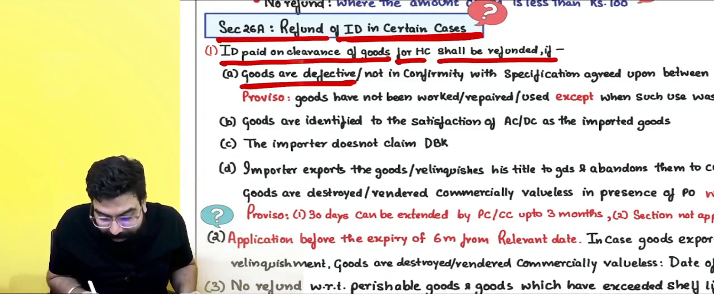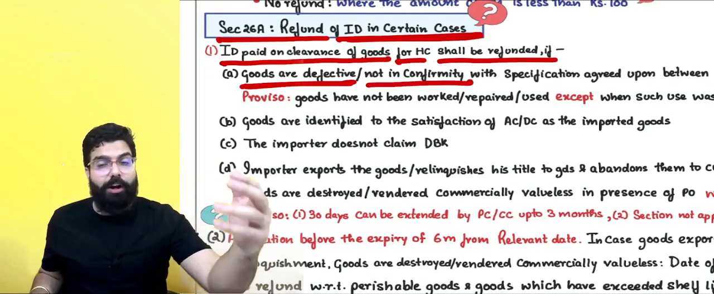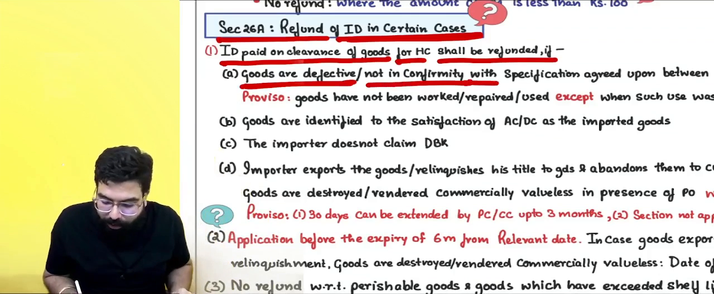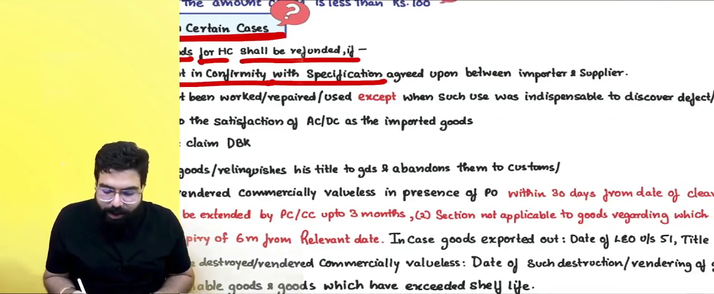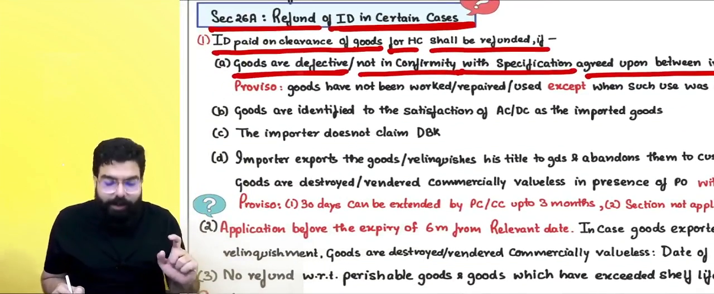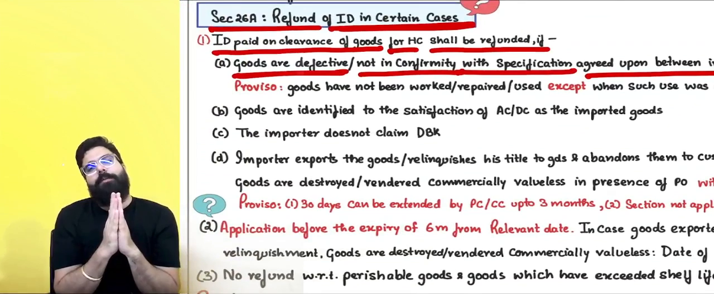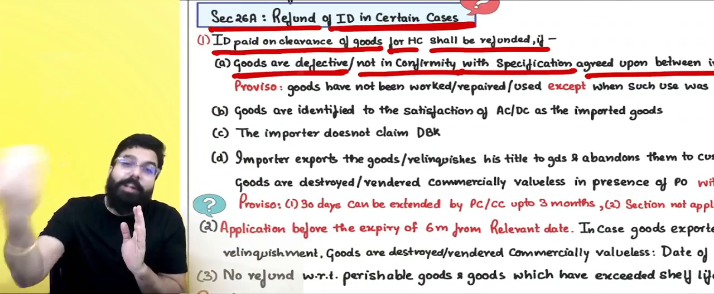If goods are defective, not in conformity. You ordered an Apple iPhone, they give you a pineapple phone. In that scenario, goods are not in conformity with the specification agreed between the importer and exporter. Then you can tell, sir, the goods which have come are defective. I have already paid the duty. Please give my duty drawback. Not duty drawback, duty return.